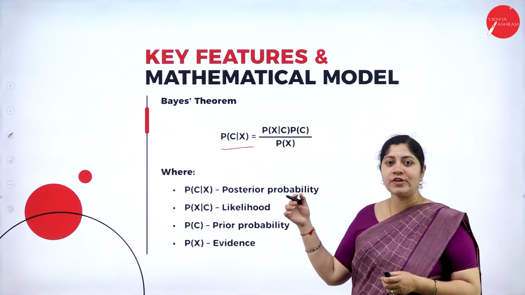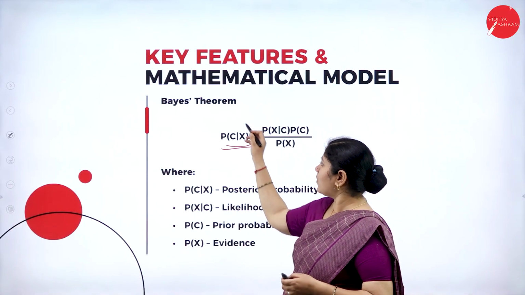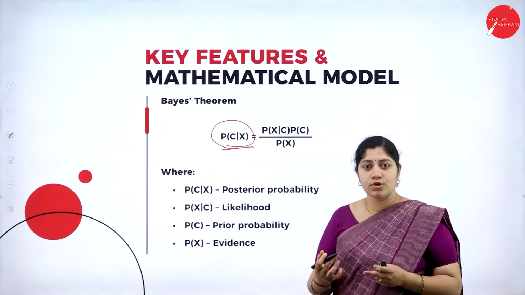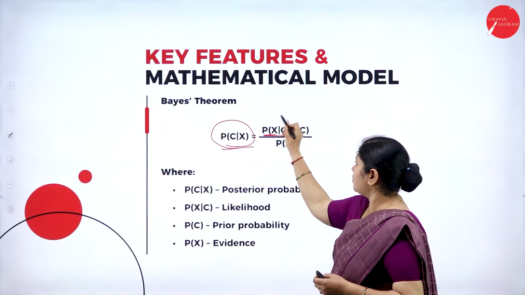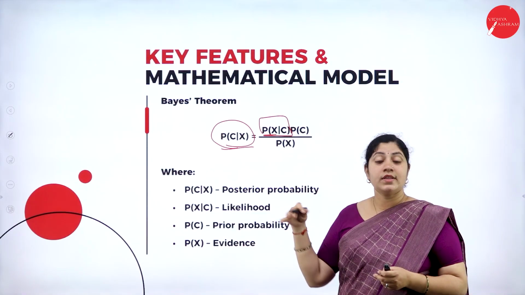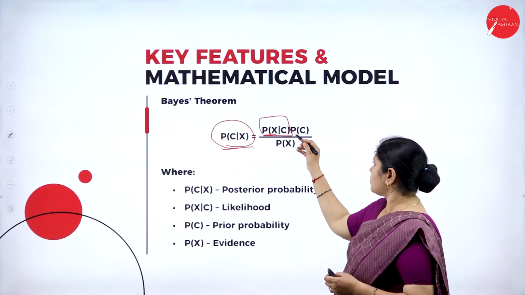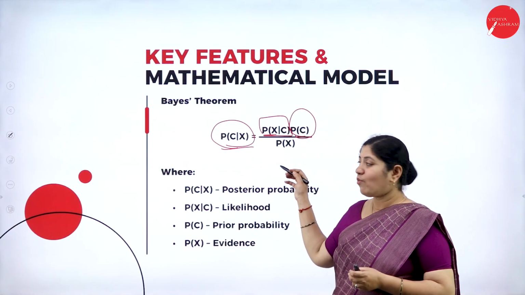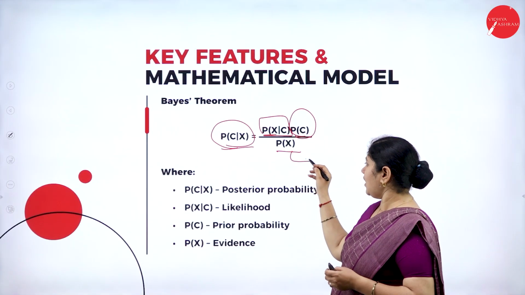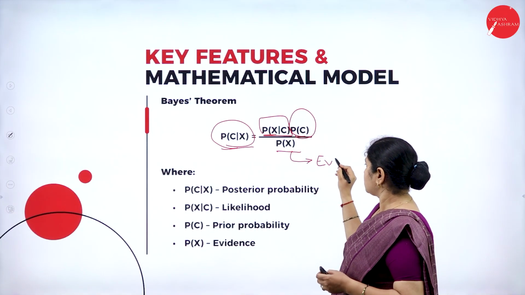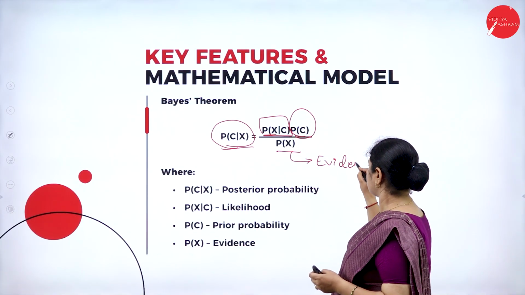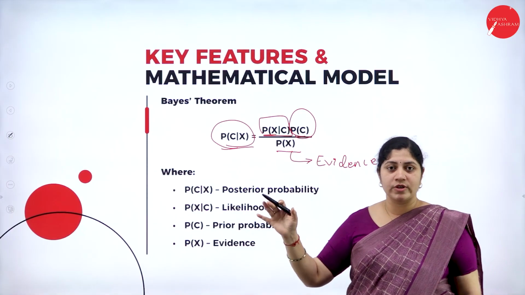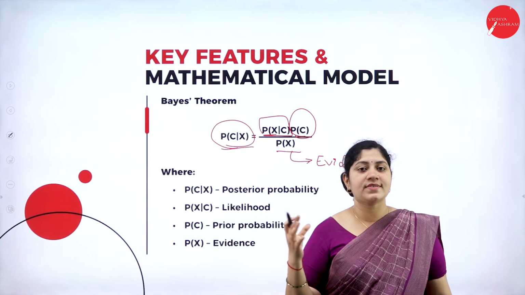Where in general we can say that the posterior probability P(C|X) is equal to the likelihood, yes, this is the likelihood, times the prior probability. What is that prior probability defined as? P(C). Further, the P(X) is none other than the evidence. Thus, this is a simple expression that is considered for Bayes theorem.